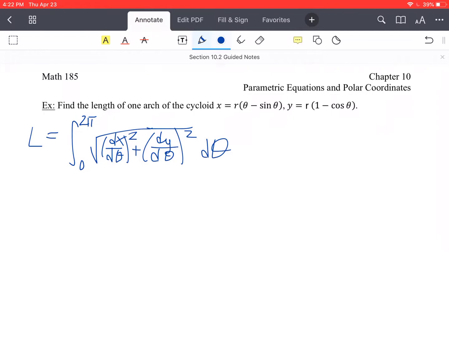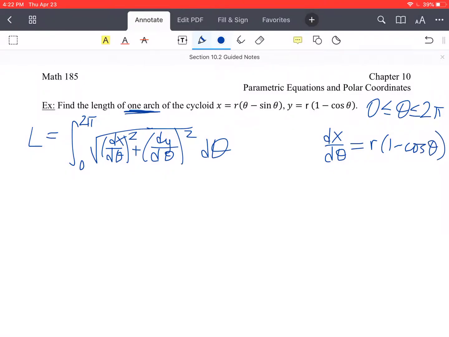So what we have here, again, theta going from 0 to 2 pi. That's because it's only one arch. If it was multiple arches, we would need to go further with theta. But let's see, what else are we going to need? We need dx d theta, so take the derivative with respect to theta. You're going to get r times 1 minus cosine theta. And then dy d theta, you're going to get r times 0 plus sine theta. So that's just going to be r sine theta right there.